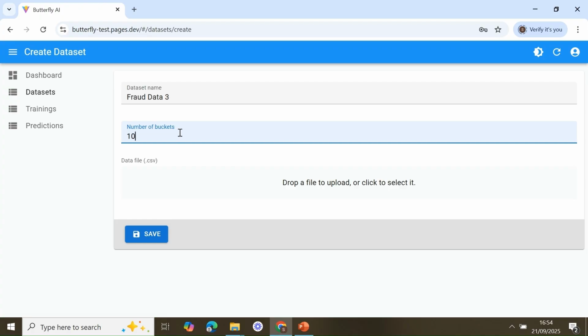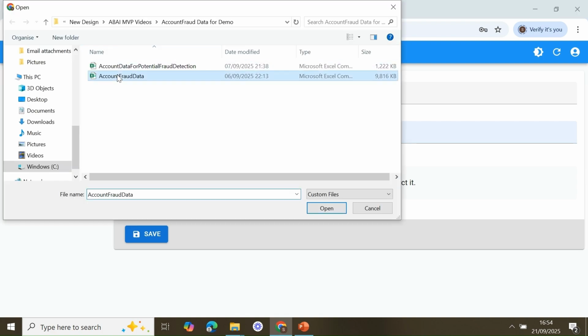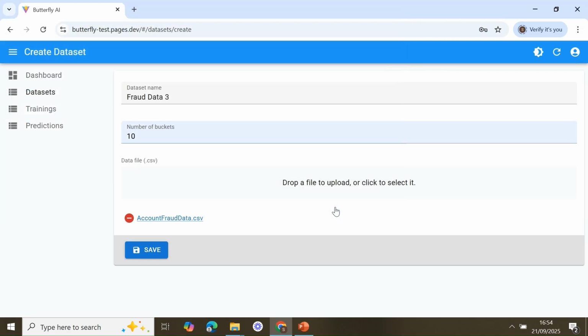You can assign 10, 30, 40, 50, steps of 10, or maybe 100, or any number between 4 and 100, which are allowed. Now all you need to do is to drop the same file as account fraud data. So this is going to be a new dataset. Account fraud data, we open it, and when you save, we're going to have a new dataset.